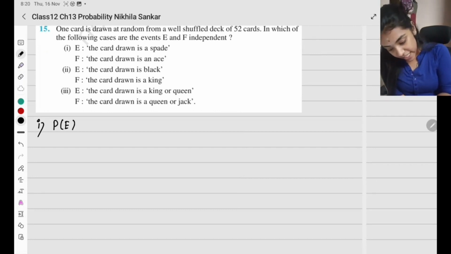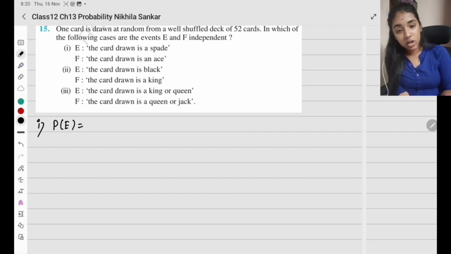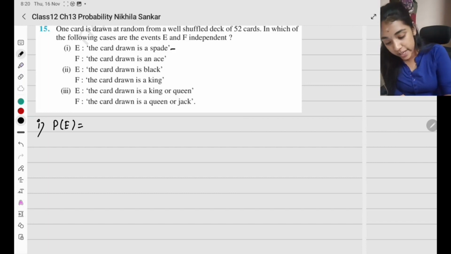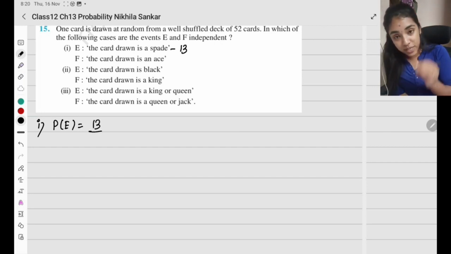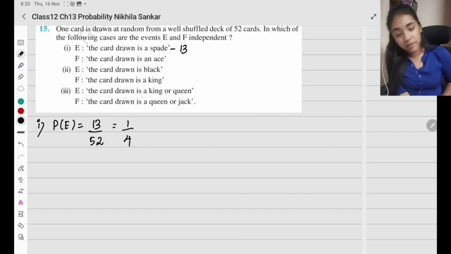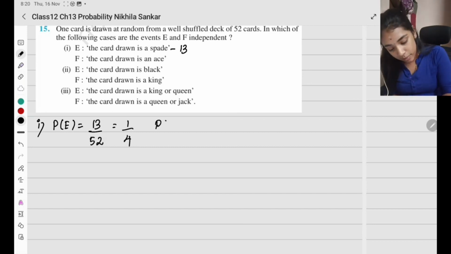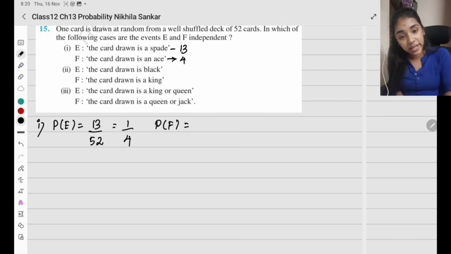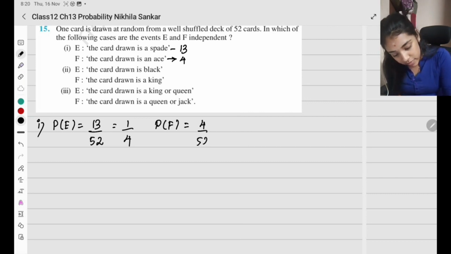Probability of E, the card drawn is a spade. How many spades do I have? 13 spade cards. So the probability is 13 divided by 52, which is 1 by 4. Probability of F, the card drawn is an ace. How many aces do I have? 4. So 4 divided by 52, which is 1 by 13.